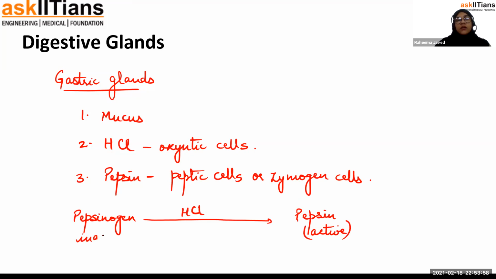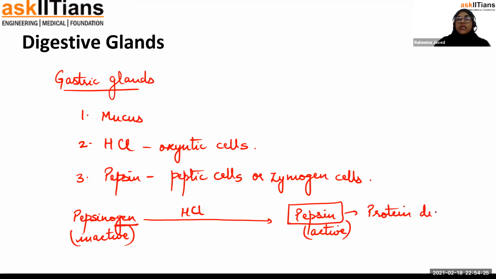Okay, so pepsinogen is inactive and pepsin is active. Usually, wherever this suffix gen is present in the names of the enzyme, it means it is an inactive enzyme. So gen means inactive. And pepsin is a protein digesting enzyme.